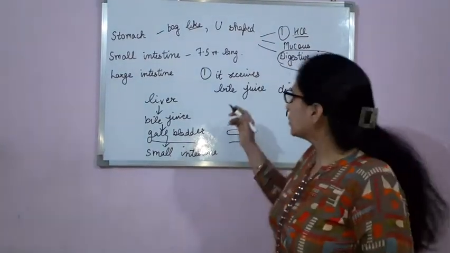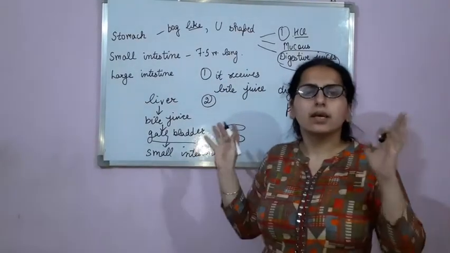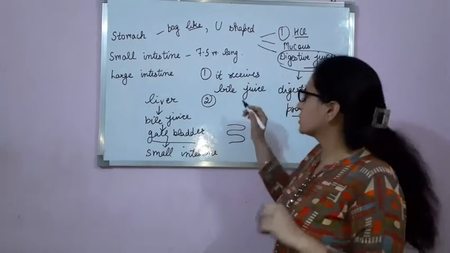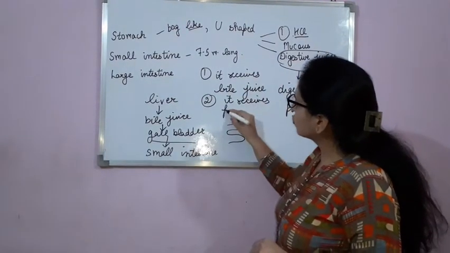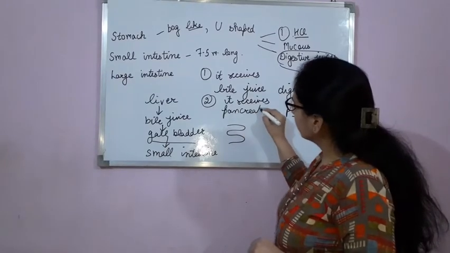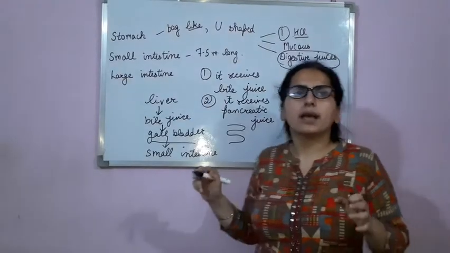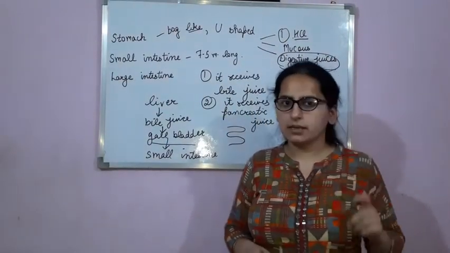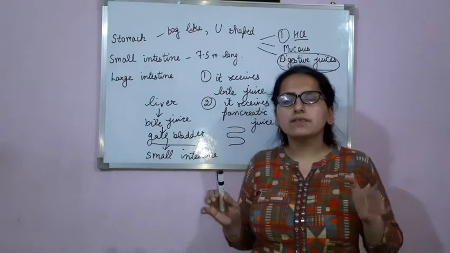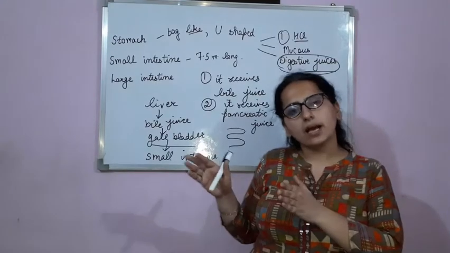Clear? Now second function, small intestine receives pancreatic juice from pancreas.